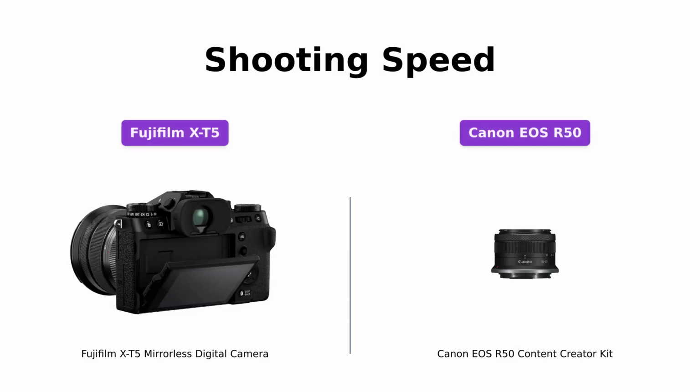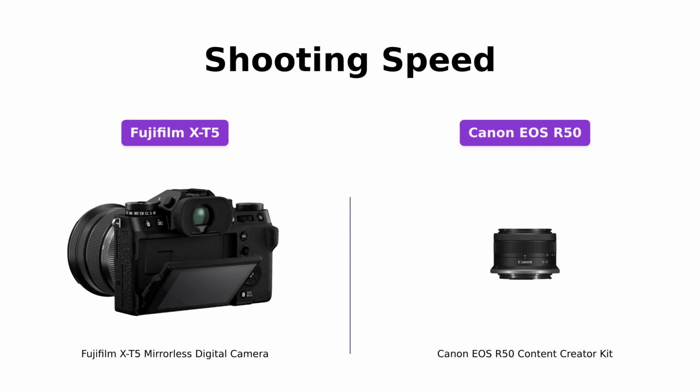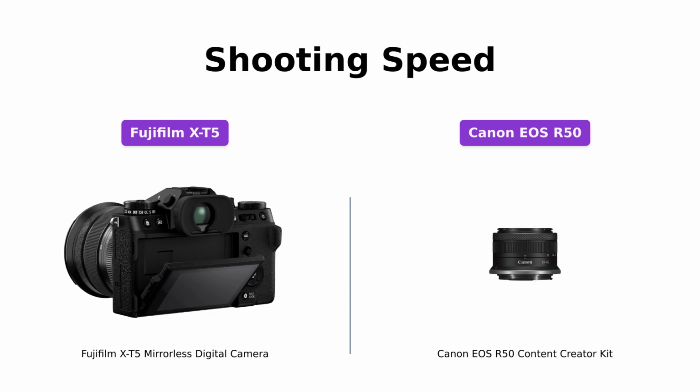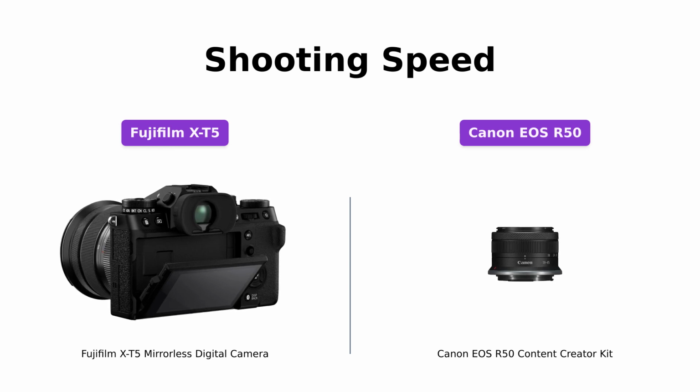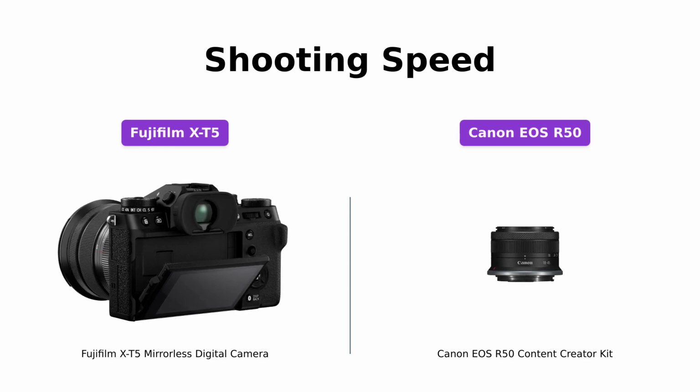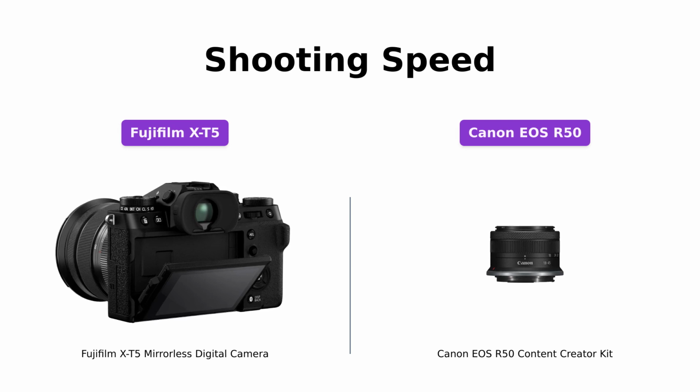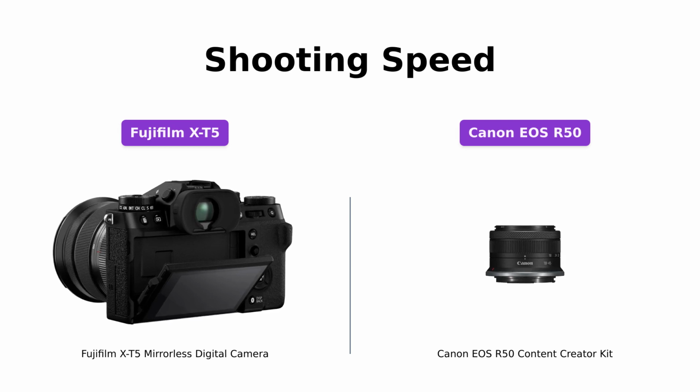For those action-packed moments, shooting speed matters. The Fujifilm X-T5 offers a continuous shooting speed of 12 FPS with electronic first curtain and 15 FPS with electronic shutter, ensuring you never miss a shot. On the other hand, the Canon EOS R50 impresses with a continuous shooting speed of 12 FPS, giving you the ability to capture fast-moving subjects with ease.